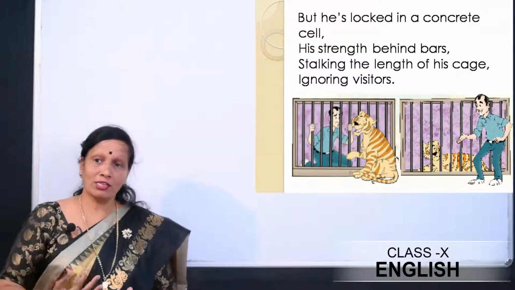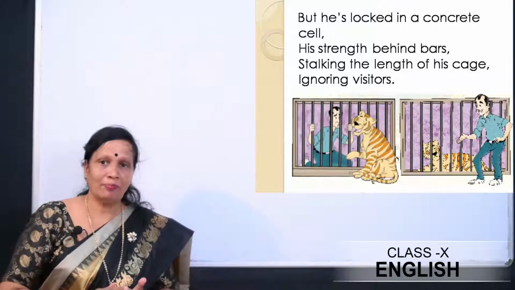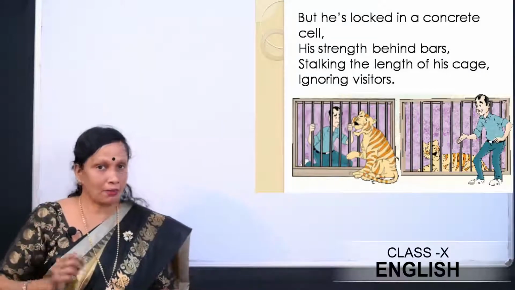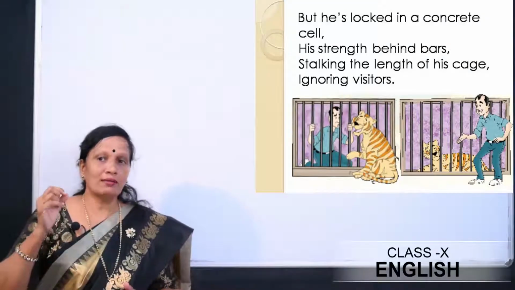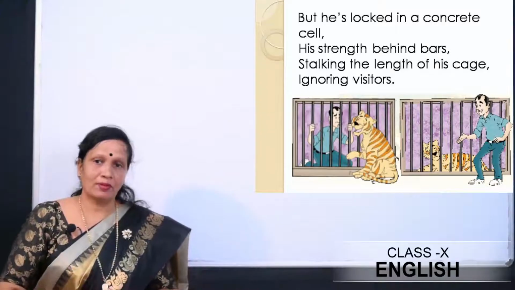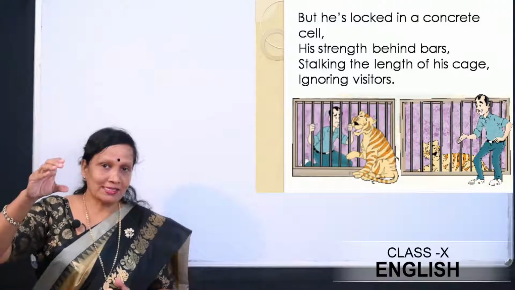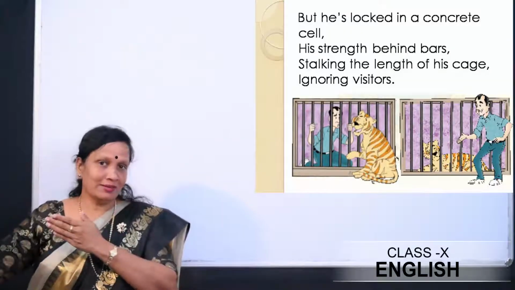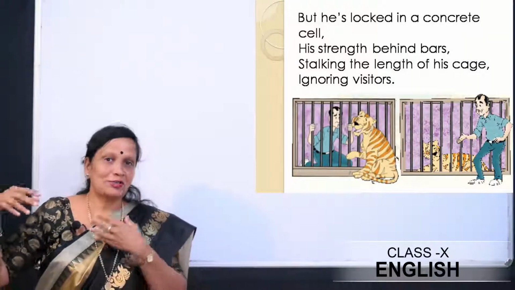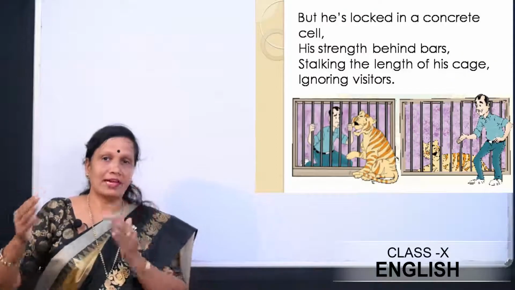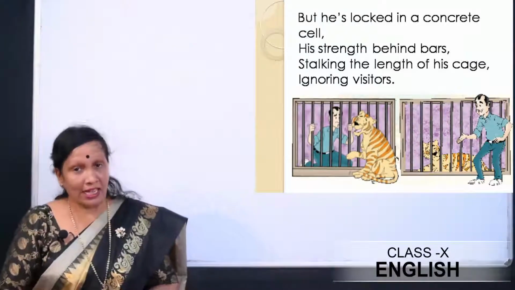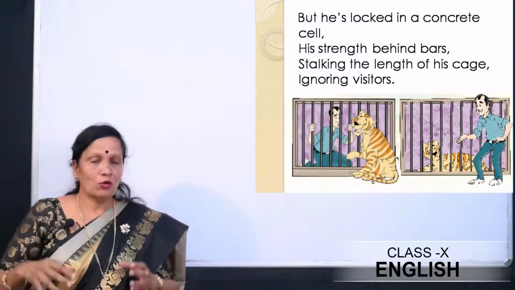But he is locked in a concrete cell, his strength behind bars, stalking the length of his cage, ignoring visitors. Now this stanza again has gone back to the cage, to the zoo, where the tiger is kept inside a cage. Now what happened?